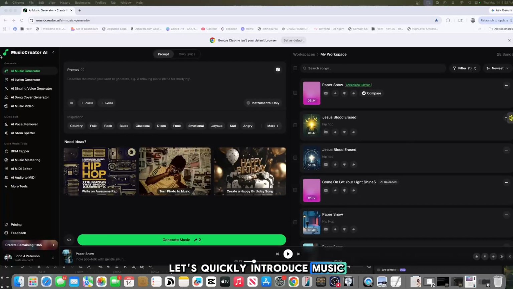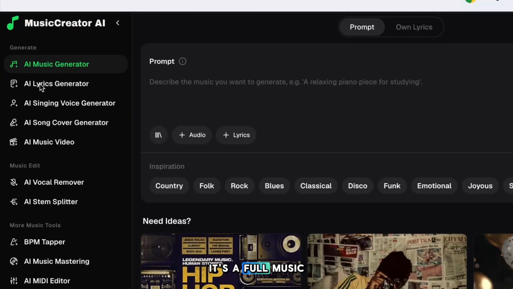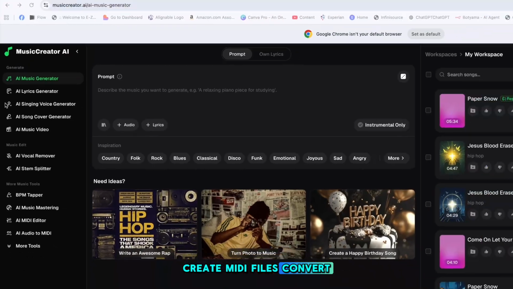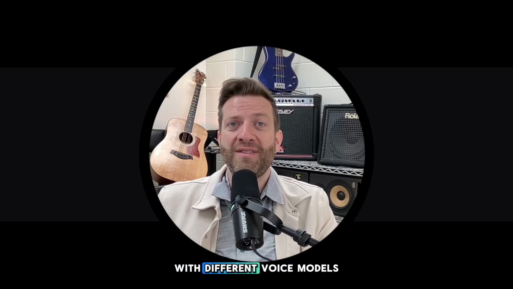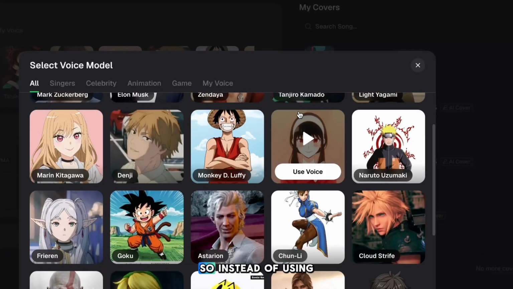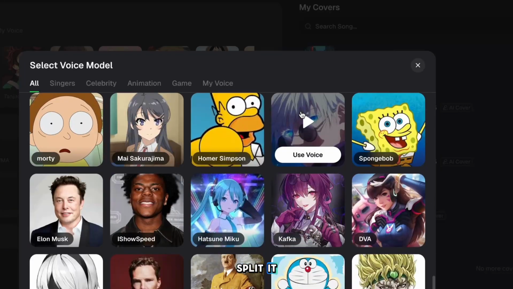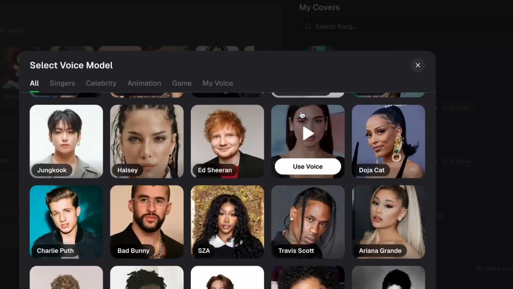But before we jump into lyric replacement, let's quickly introduce MusicCreator AI. MusicCreator AI is more than just an AI song generator. It's a full music creation suite that lets you generate songs, edit lyrics, separate stems, create MIDI files, convert audio to MIDI, master tracks, and create AI cover versions with different voice models, including training your own or using celebrity voices. So instead of using one tool to make a song, another tool to edit it, another tool to split it, another tool to polish it, MusicCreator AI brings many of those music creation tasks into this platform.